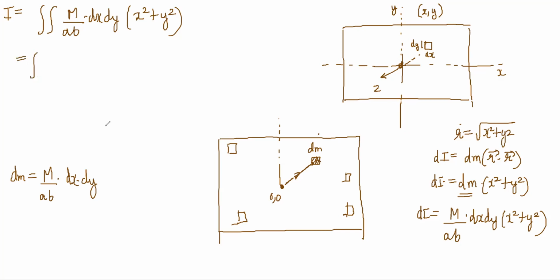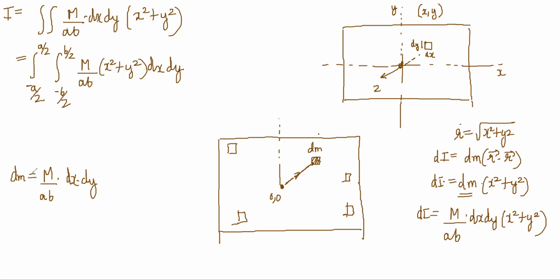x goes from the origin, if you measure, to a by 2 and minus a by 2, and y goes b by 2 and minus b by 2, right? We can keep anything first or second; the order doesn't matter. So we have to sort out one integral first and then do the other integral.